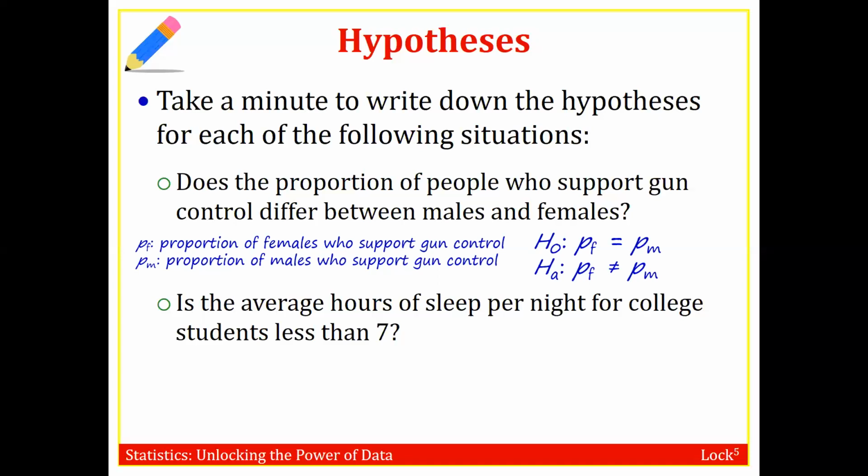Now, the question is, is the average hours of sleep less than 7? Well, we would use that less than in the alternative hypothesis. So the alternative would be mu is less than 7. What would we use for the null hypothesis? We would state that mu is equal to 7.